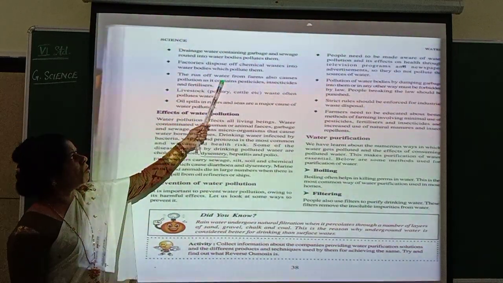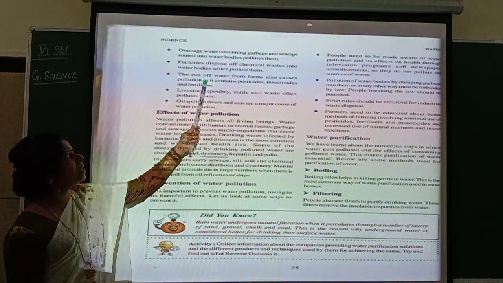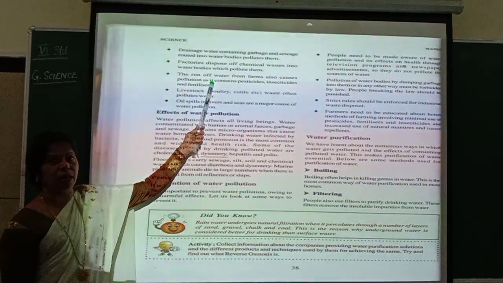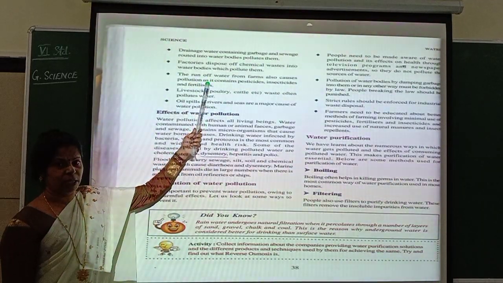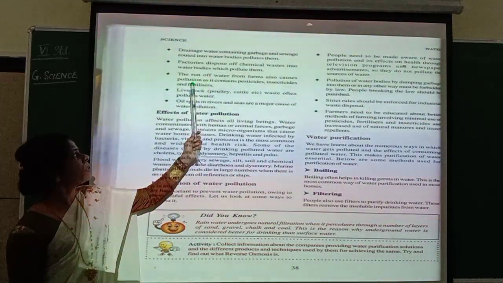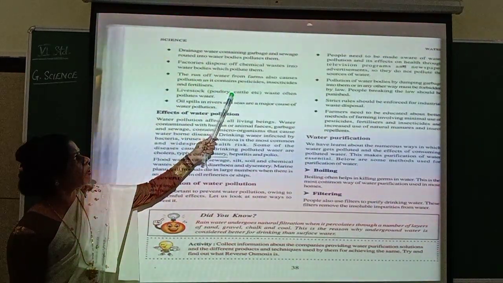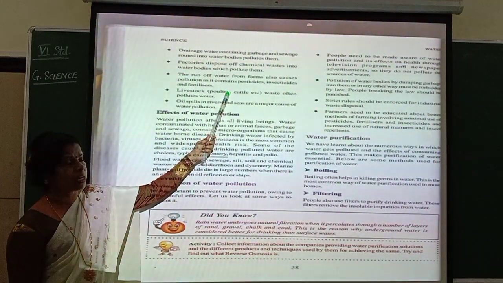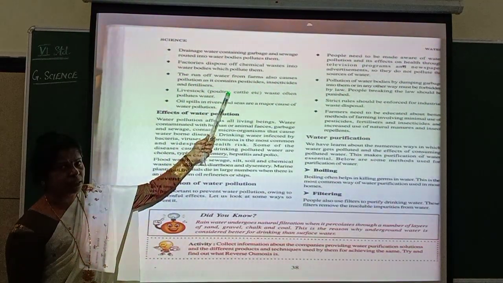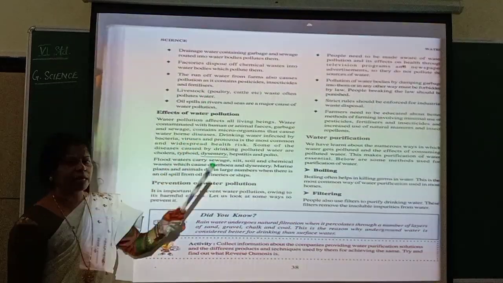Factories dispose of chemical waste into water bodies which pollute them. So even the factories, industries, they also dispose the chemical waste into water bodies. Next, the runoff water from farms, from agricultural lands, also causes pollution as it contains pesticides, insecticides and fertilizers.